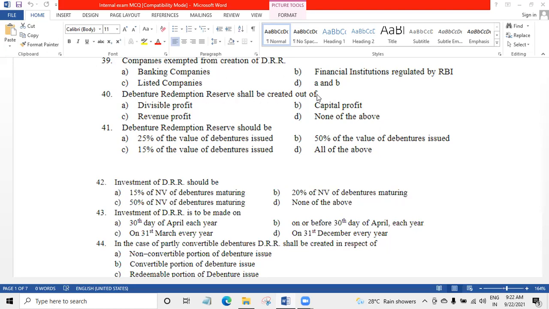DRR shall be created out of dash divisible profits. Always you can create a DRR from the divisible profits, not from capital profit, not from revenue profit. DRR should be dash 25% of value of debentures issued. DRR you have to take 25% of face value, that is nominal value of debentures.